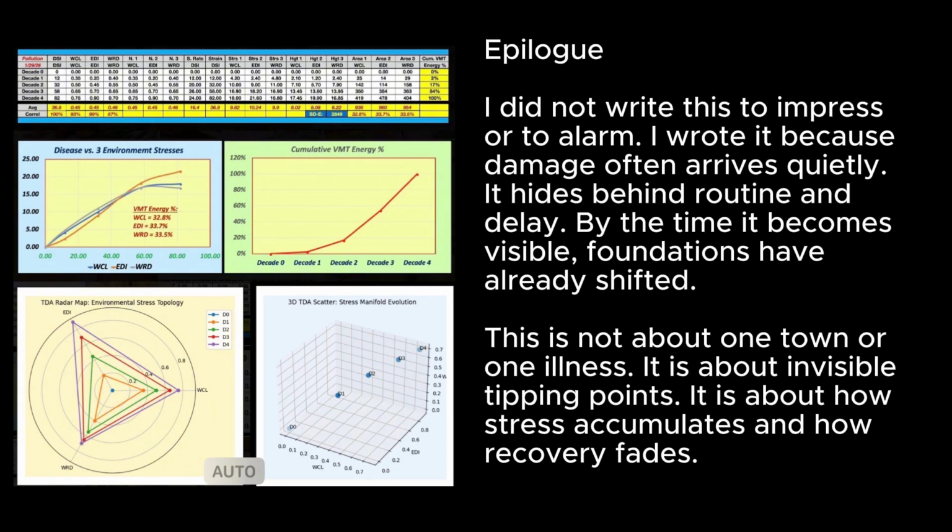Epilogue: I did not write this to impress or to alarm. I wrote it because damage often arrives quietly. It hides behind routine and delay. By the time it becomes visible, foundations have already shifted. This is not about one town or one illness. It is about invisible tipping points. It is about how stress accumulates and how recovery fades.